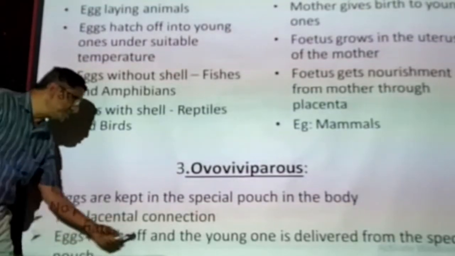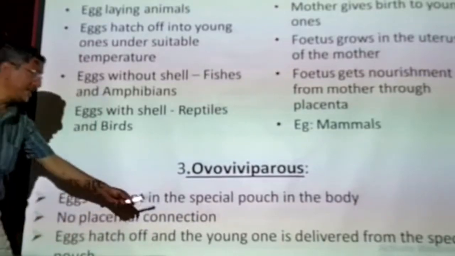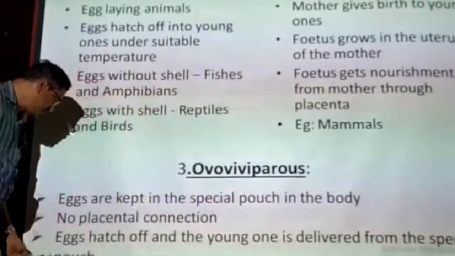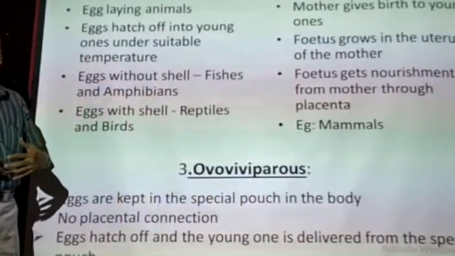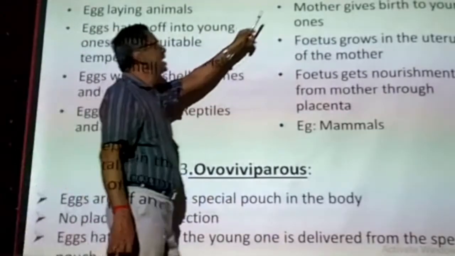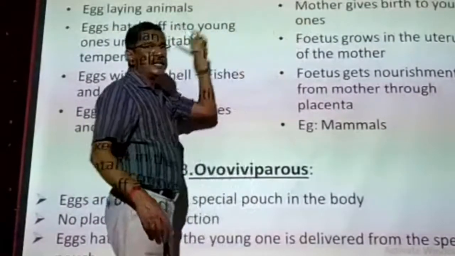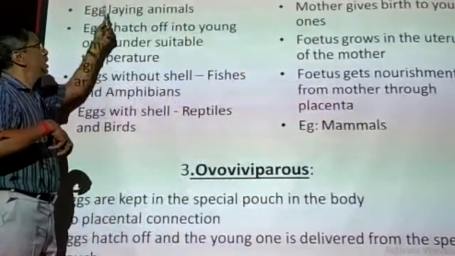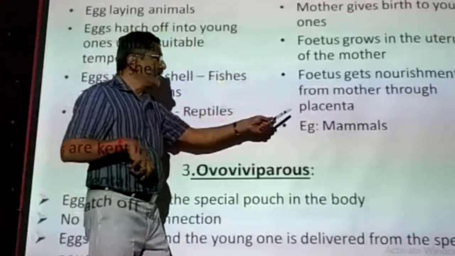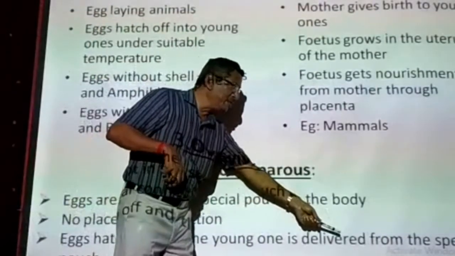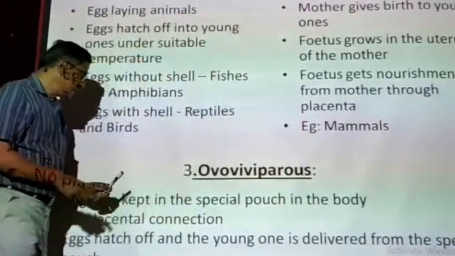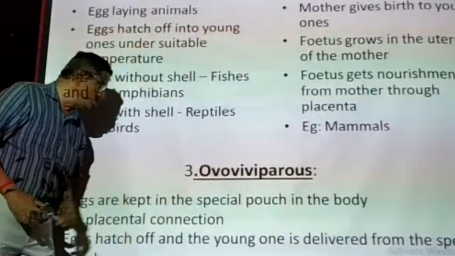Finally the eggs hatch into young ones and are delivered. Since the young ones are delivered, it comes under viviparous. Eggs laid in the special pouch make it oviparous; young ones developed in the pouch and delivered out make it viviparous. So we call them ovoviviparous.